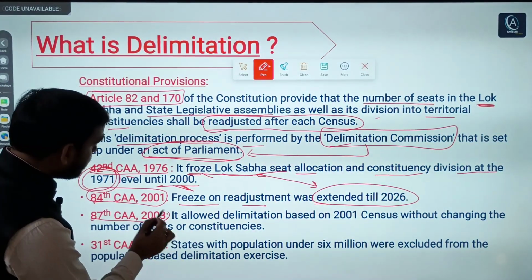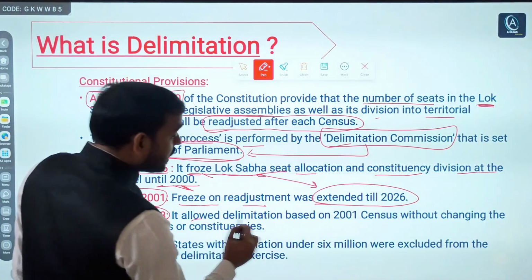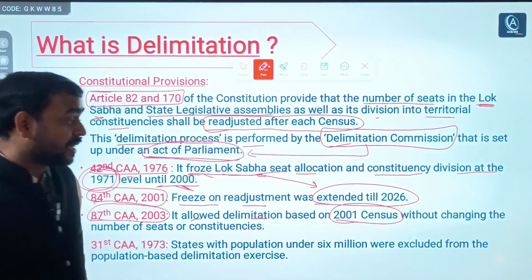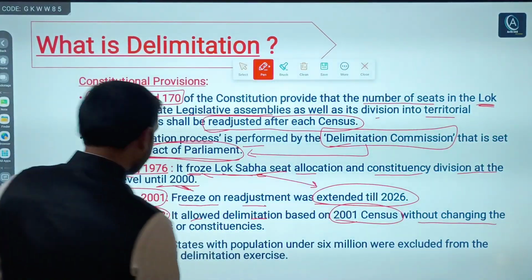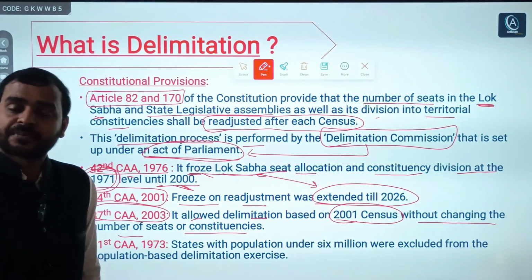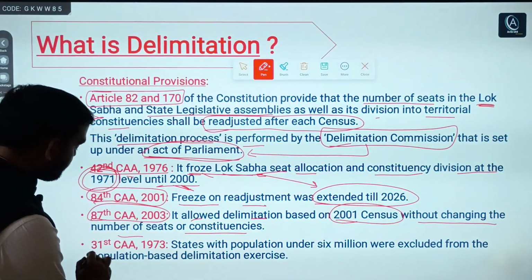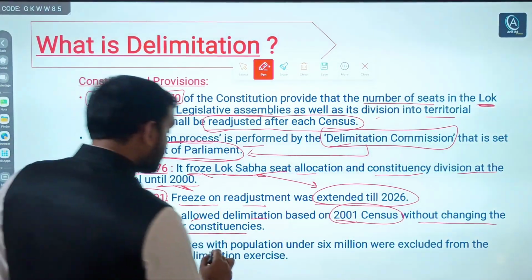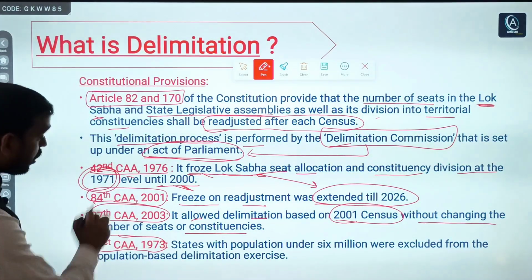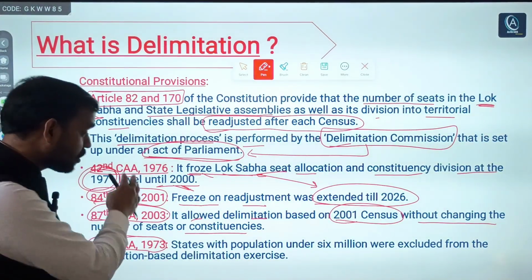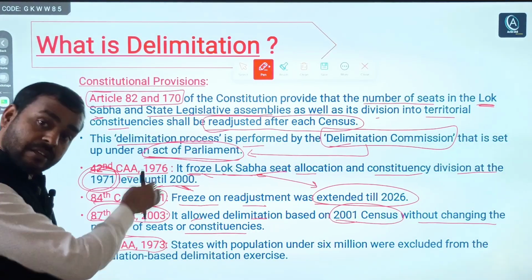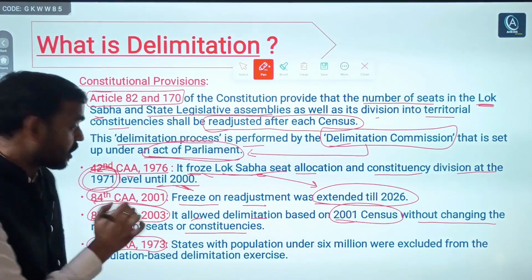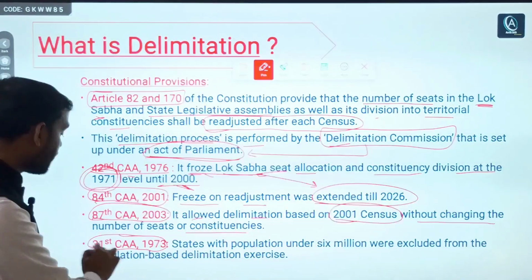The 87th Constitutional Amendment Act 2003 allowed delimitation based on the 2001 census, without changing the number of seats or constituencies, right? Lastly, the 31st Constitutional Amendment Act 1973. All these amendments are very important, even for your prelims, as well as when you write answers, you should include these amendments: 42nd, 84th, 87th and 31st.